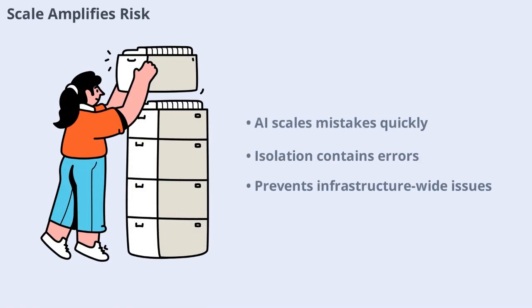A single human mistake might happen once, but an AI agent can make the same mistake thousands of times per hour. Without isolation, each misconfiguration could impact your entire infrastructure. With sandboxes, each error is contained and terminated without side effects. This is how you prevent small issues from becoming large-scale disasters.